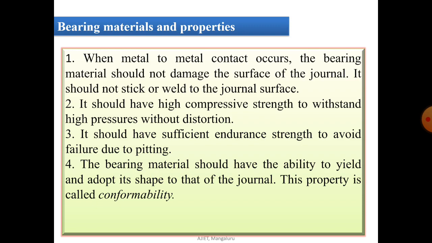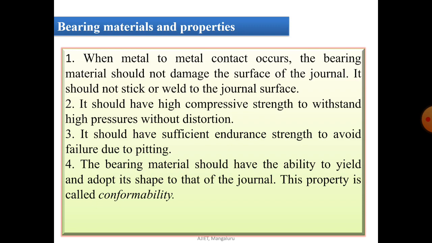If there is any kind of deflection or bearing inaccuracy, the bearing material should accommodate it. So that is one of the important properties, which we call conformability.